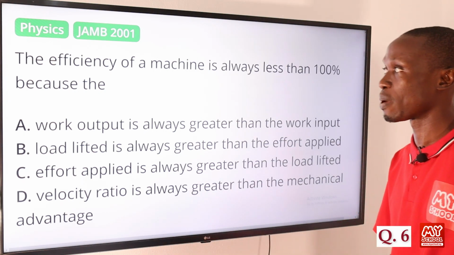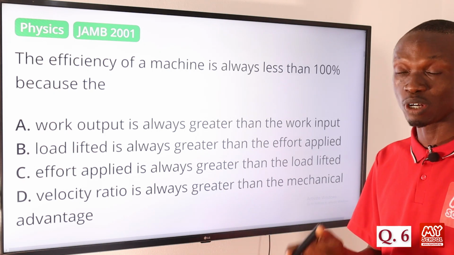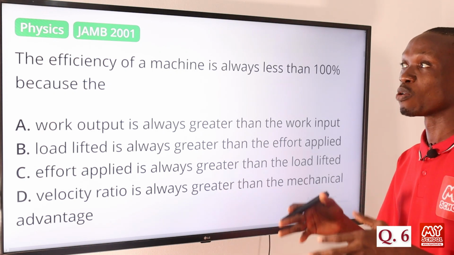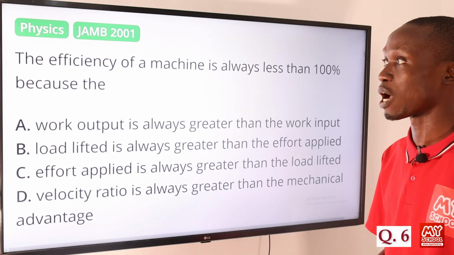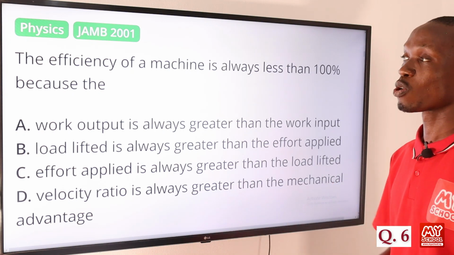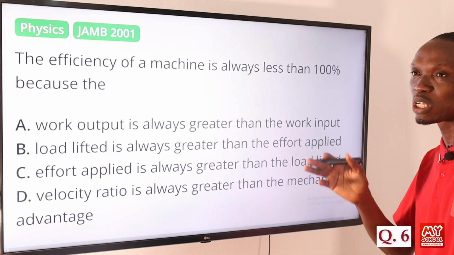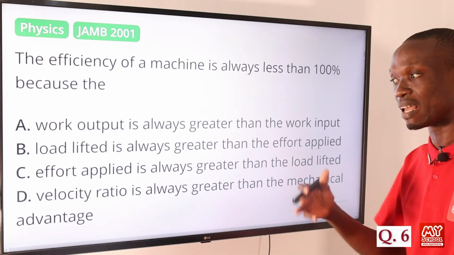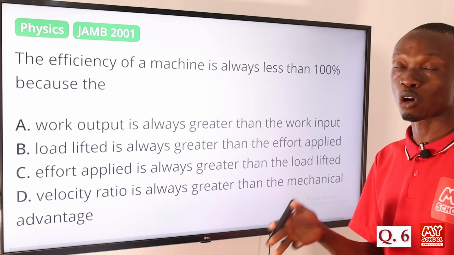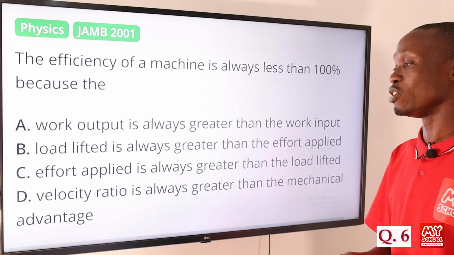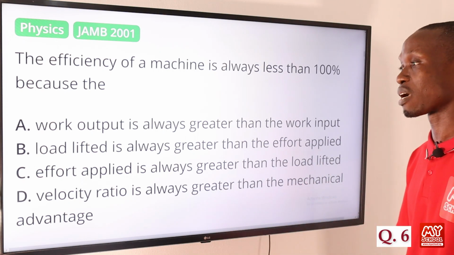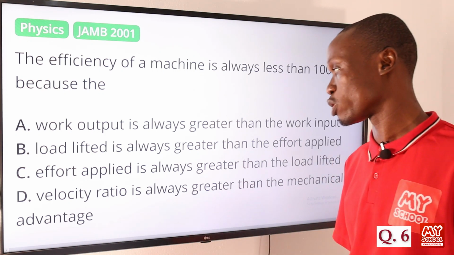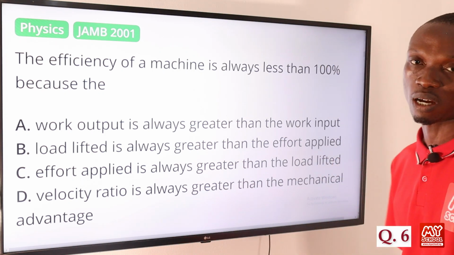One thing we must know about the efficiency of a machine is that in reality, there is no machine that is 100% efficient. This is due to reasons such as friction, deformation, and other losses. So in practical terms, the efficiency of a machine is always less than 100%, and the reason is because the mechanical advantage is always less than the velocity ratio. In other words, the velocity ratio is always greater than the mechanical advantage. So that makes option D the correct answer to this question.